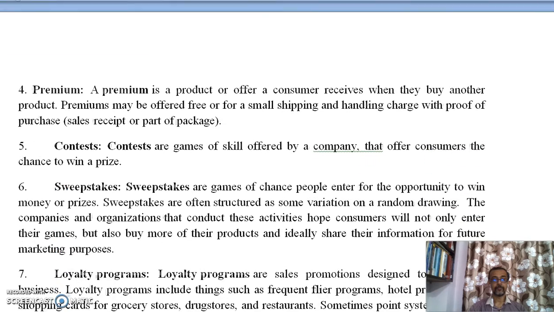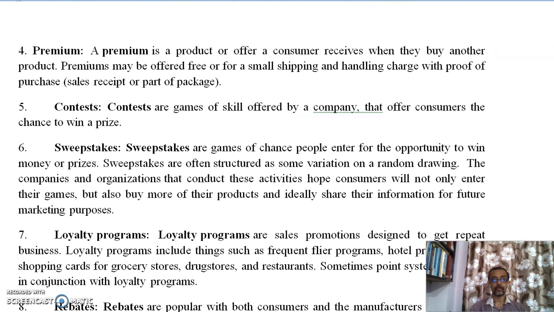Next point is premium. Premium is a product or offer a consumer receives when they buy another product. Premiums may be offered free or for a small shipping and handling charge with a proof of purchase. Contests. Contests are games of skill offered by the company that offer consumers the chance to win a prize.